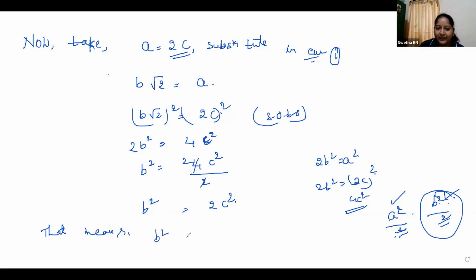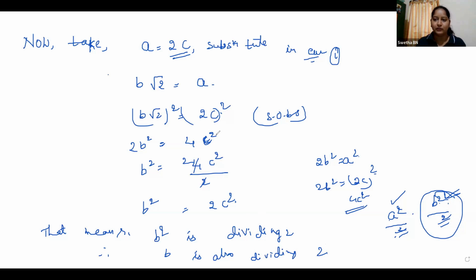See, B square is divisible by 2. Divisible by 2. See, this is what we are going to prove right now. B square is divisible by 2. Therefore, B is also divisible by 2. Okay, till here, did you understand? If you have any doubt, you can ask me. Did you understand this step, children?